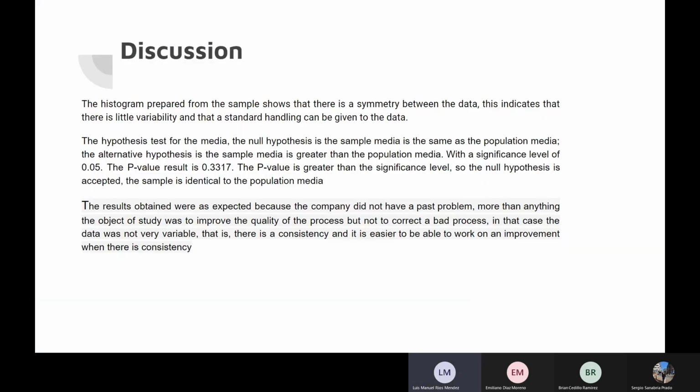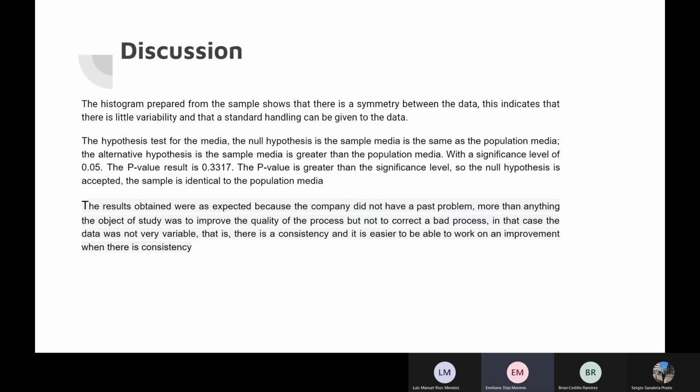Next, please. Well, the discussion part, here's the part where we explain the results. So the histogram we prepared shows the sample and there's symmetry between the data. That indicates that there is little variability and standard handling can be given to the data. So when you standardize the data, you will have a real order and you will be able to give your analysis about them. In addition, it can be said that the data follow a normal distribution. So that means that they have a similar mean and median, and they do not have atypical values.